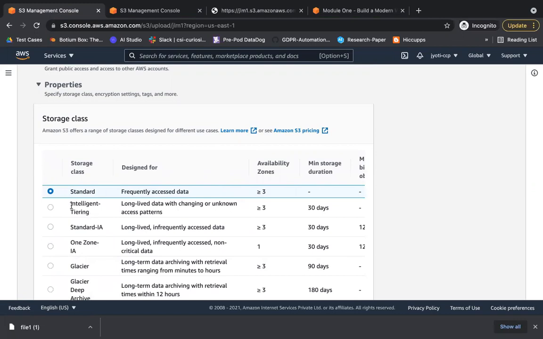Now let's talk about this intelligent tiering. This is something between two storage classes. For example, right now I'm giving a demo and I don't know whatever I'm going to create, will it be used frequently? Whatever webinars we have done so far, we have recorded and placed in S3. But I'm not sure, maybe today nobody is going to access my webinar. They don't see any relevance.